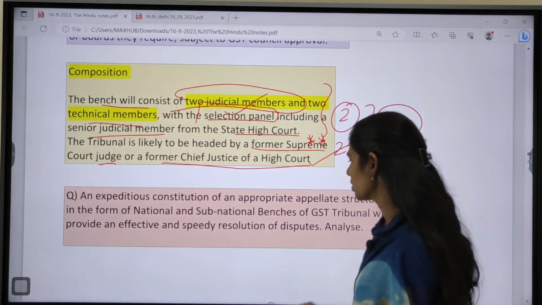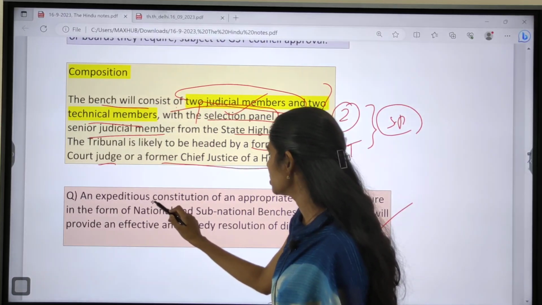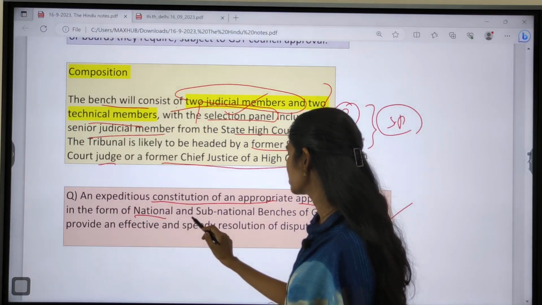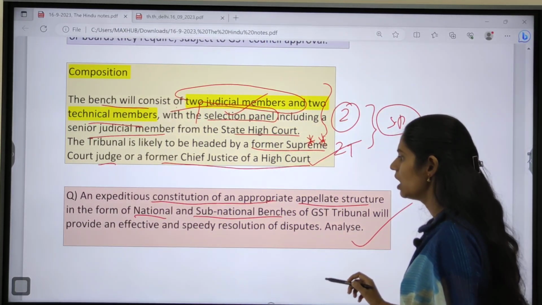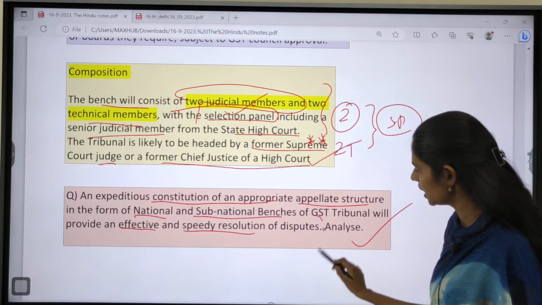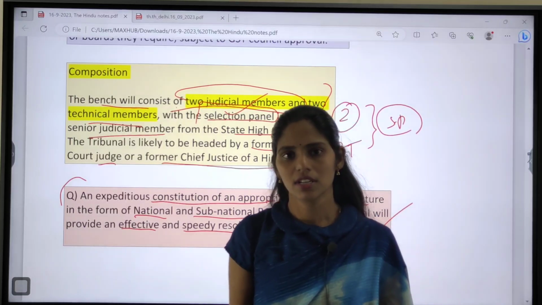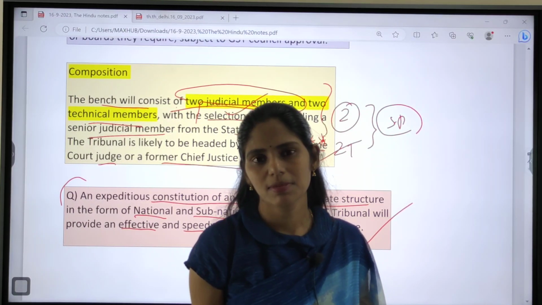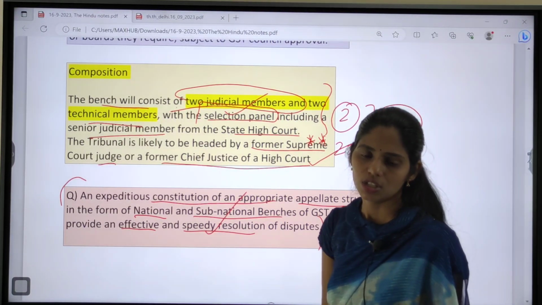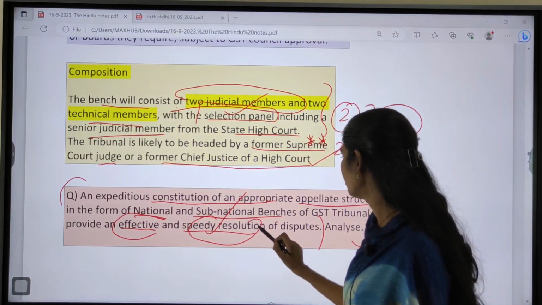So I want to give you one mains question for practice. Try to write an answer for this question. The question here is: an expeditious constitution of an appropriate appellate structure in the form of national and sub-national benches of GST tribunal will provide an effective and speedy resolution of disputes. So there is one statement given, and this statement says that yes, there is a need for setting up these tribunals. If there is an absence of tribunals, what happens? Absence of tribunals leads to delaying of justice. If you have these appellate tribunals, we can ensure effective and speedy resolution of disputes.